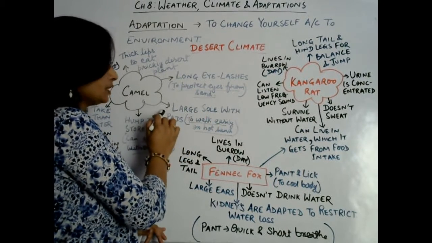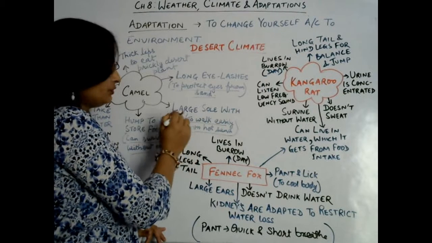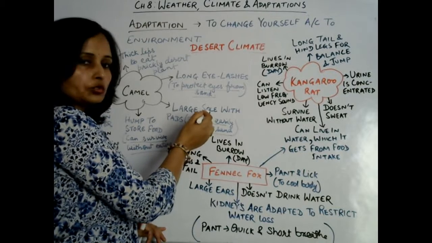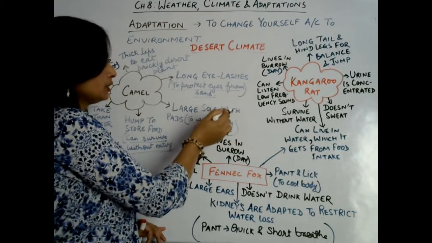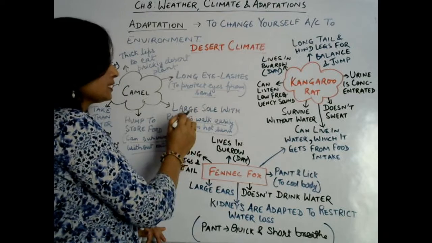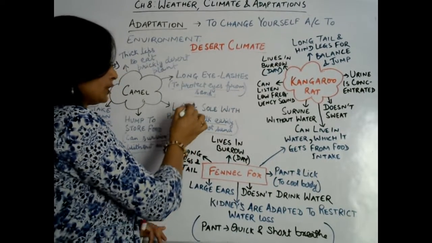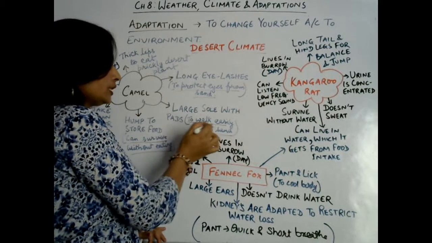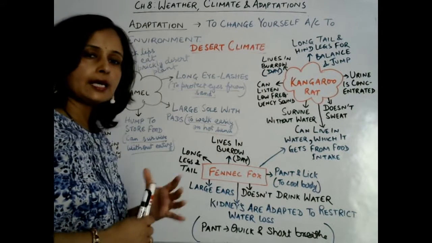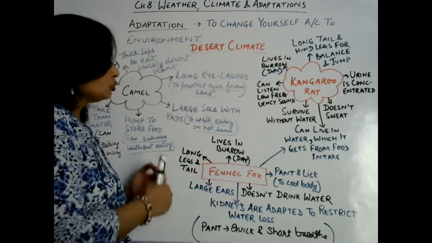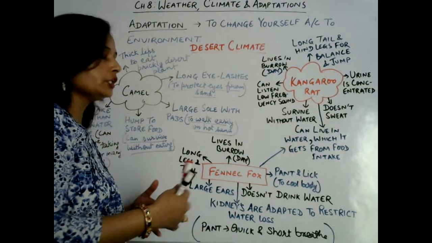Okay, now next one is large sole with pads. जो इसके leg के नीचे sole होता है, the sole that is found in the foot, that is large and with thick pads. So why it is there? To walk easily on hot sand. अब large sole है, that large sole will increase the area to walk smoothly on the sand.